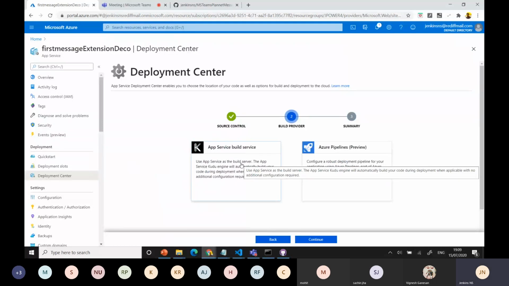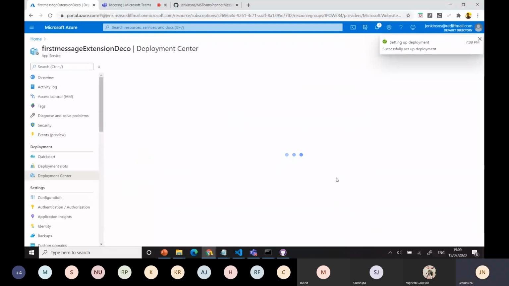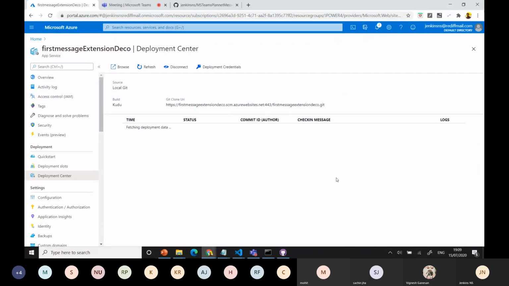That's an app service build service. You can use any service based on what your organization uses. This is a simple step to do. Go here, finish. Okay, now it's ready. Just click once it's fetching the deployment data.